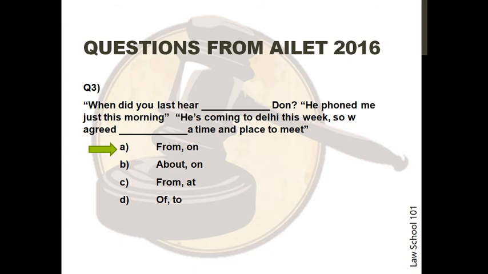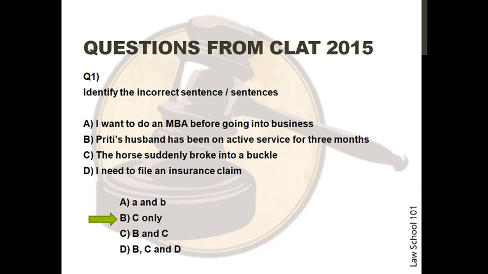Lastly come the questions from CLAT 2015. These were relatively more complex than those discussed so far. Question 1 was to identify the incorrect sentence or sentences from the four given below. The correct option in this case is B, that only C is incorrect. "Broke into a buckle" doesn't make sense.